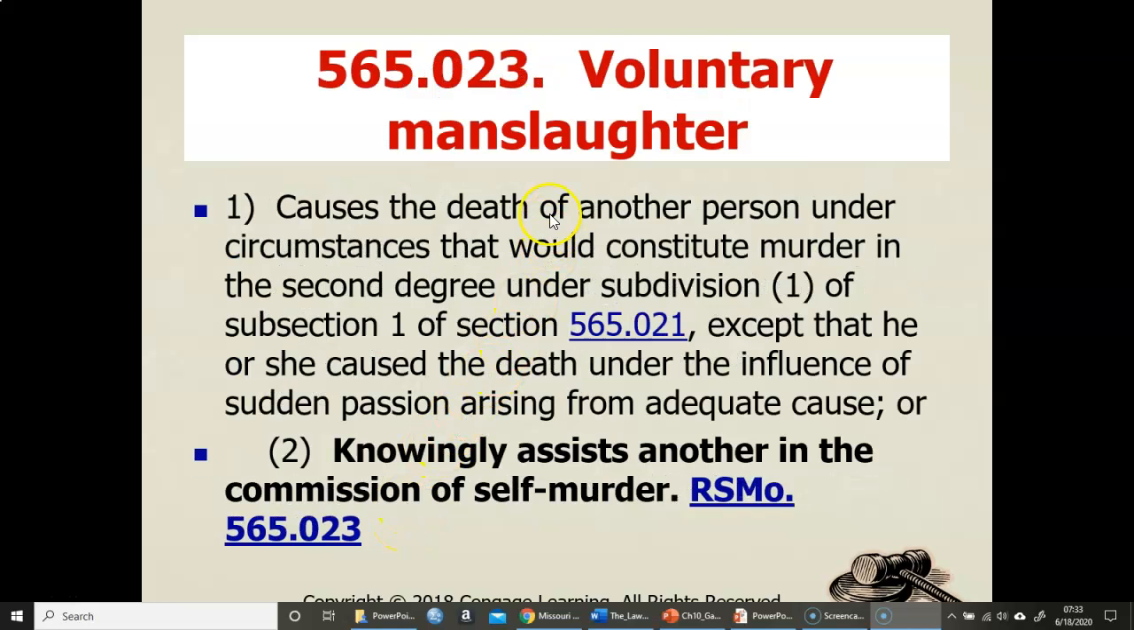Voluntary manslaughter, this is our Missouri statute: causes the death of another person under circumstances that would constitute murder in the second degree, except that the person caused the death under the influence of sudden passion arising from adequate cause. Also, we'll talk about this in a little bit, but knowingly assists another in the commission of self-murder. So this is assisted suicide as far as that statute goes.